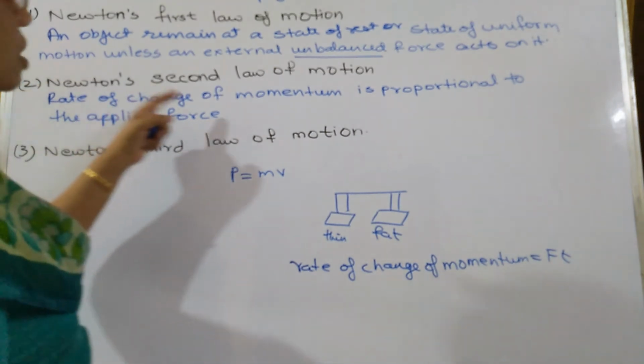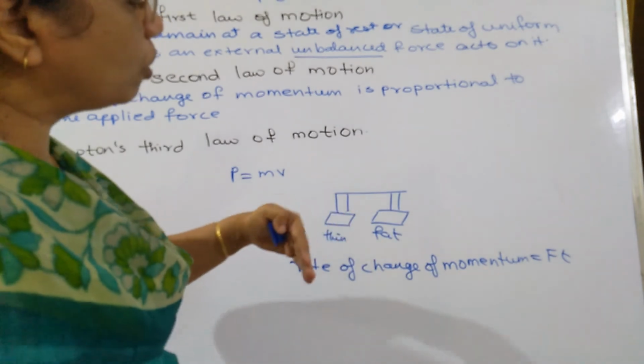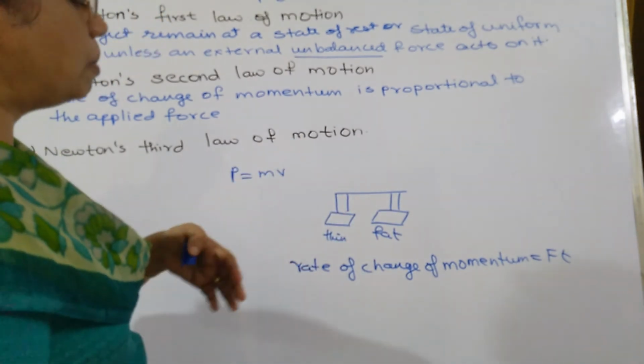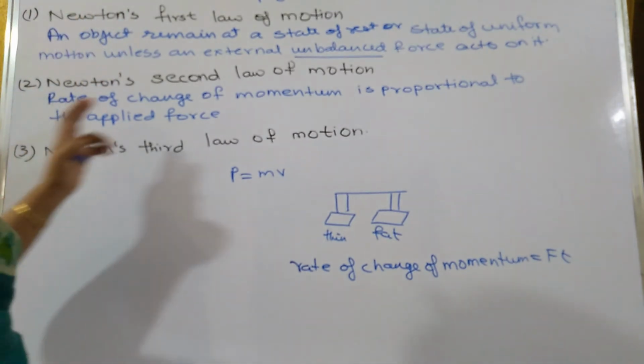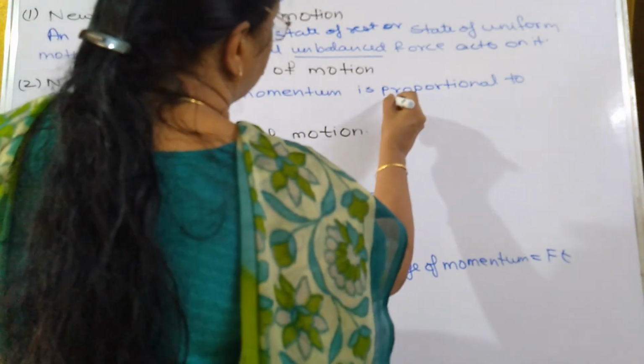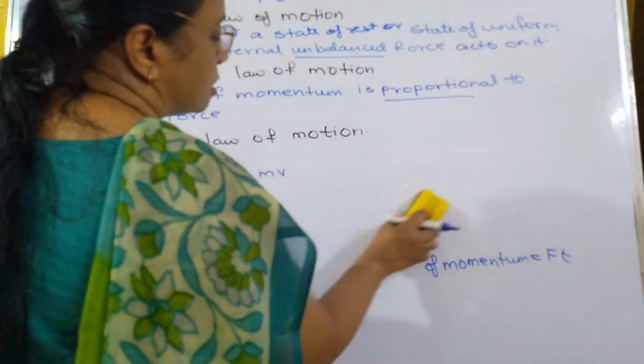So the rate of change of momentum is proportional to the applied force. If I apply more force to both of them, the momentum will be more. If I apply less force to both of them, the momentum will also be less. So proportional. What is the meaning of proportional? If one increases, the other one also increases, and if one decreases, the other one also decreases.